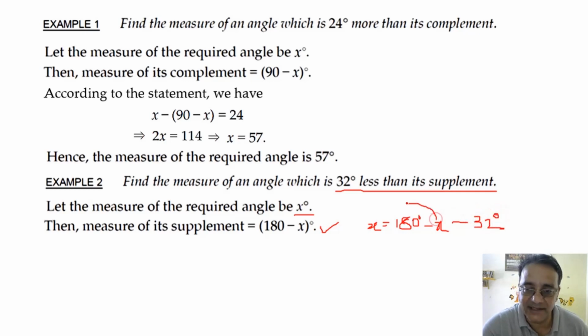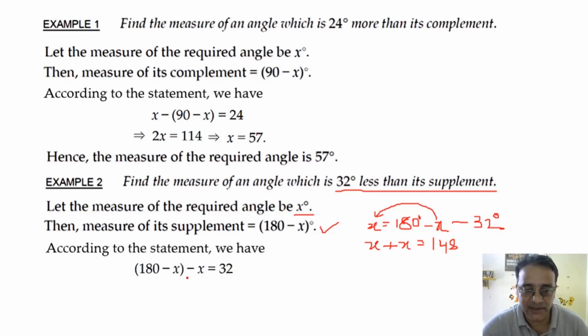Again, if you shift minus x to this side, it will become plus x, x plus x, and 180 minus 32 कितना होगा? What will be 180 minus 32? 148. 148, right.